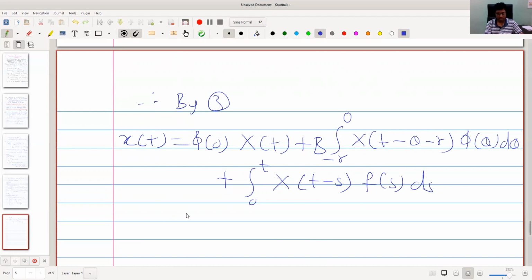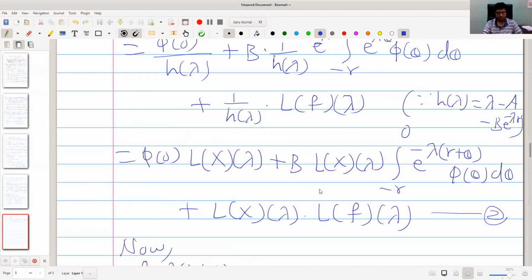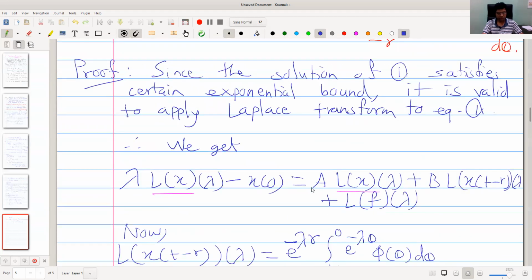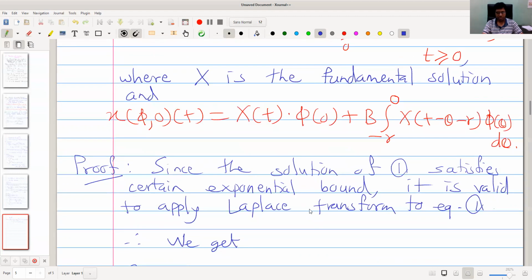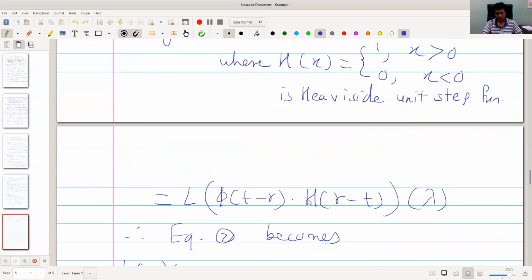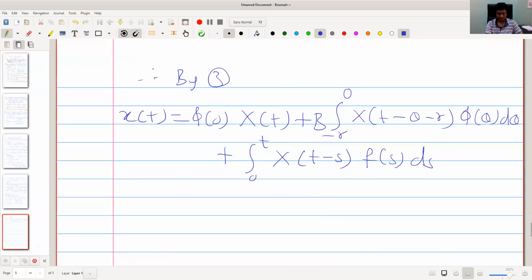And we proved this result because the first two terms, as in the statement of the theorem, are nothing but x of phi 0 t, with this term being capital X. Here we are writing x of t, which means x of phi f of t.